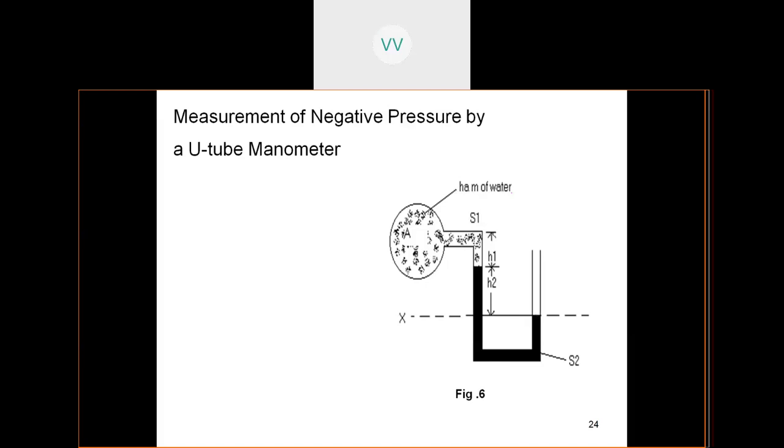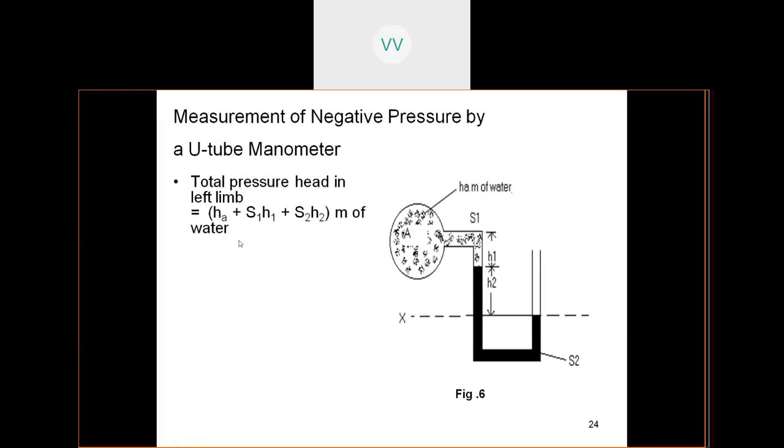So now let us take the datum as the contact surface between the left and right limbs. Because this is at standstill, you have the contact surface as XX.